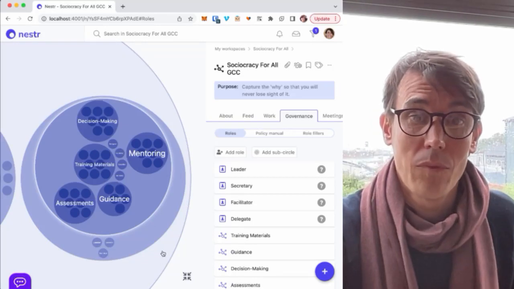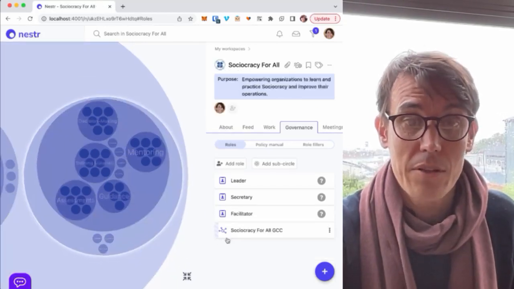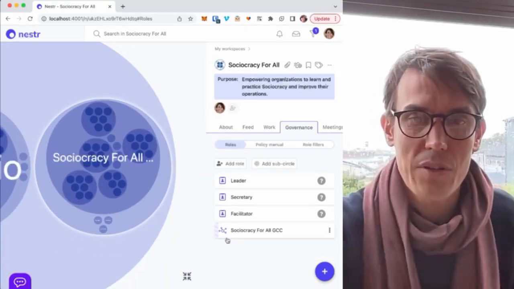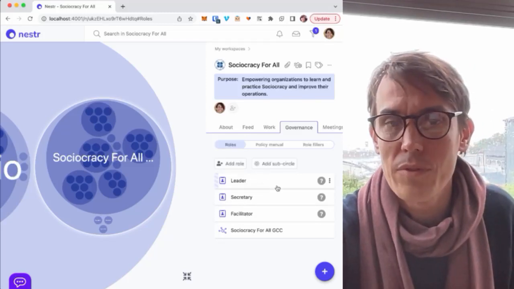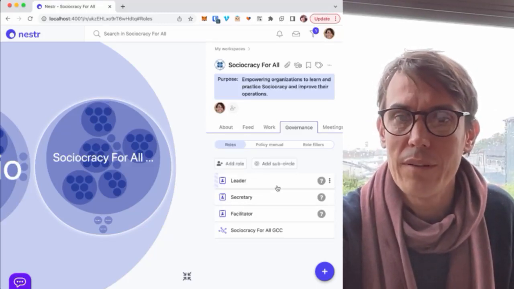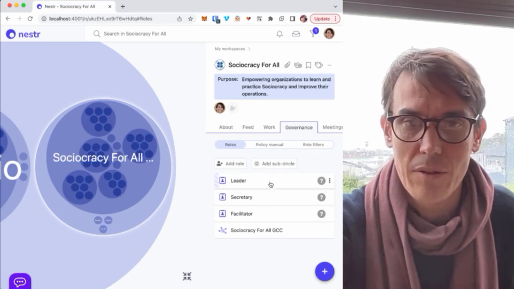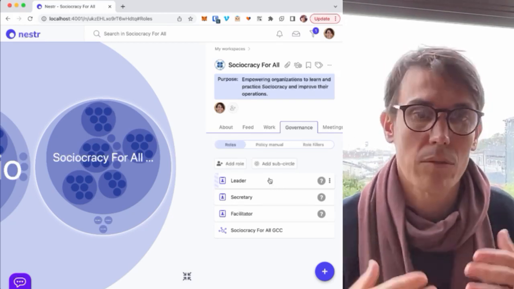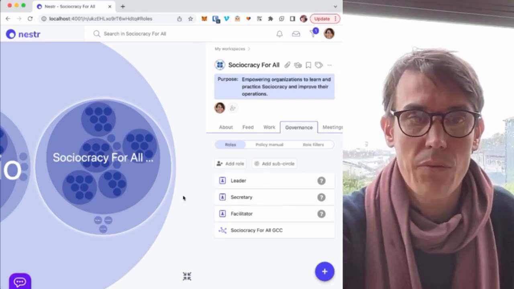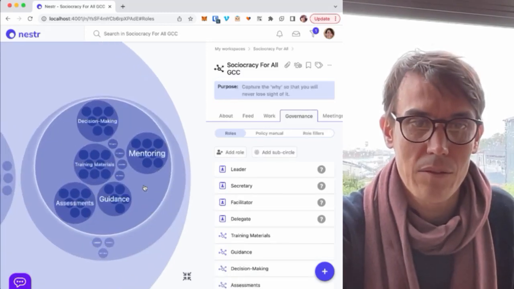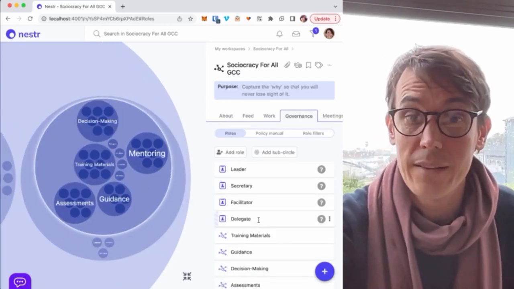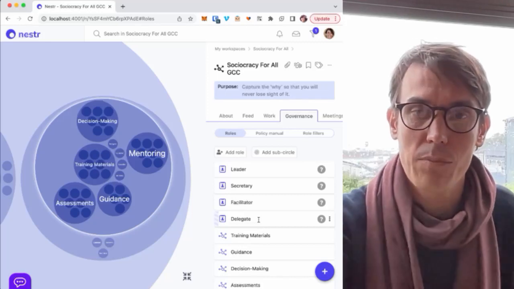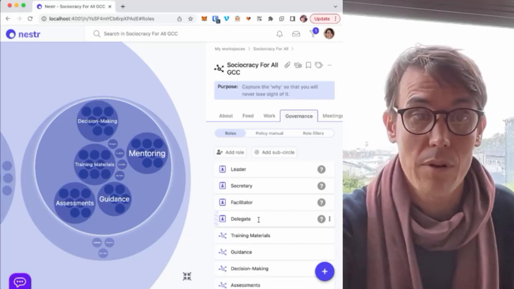So, for starters, it's created the entire organization with the roles that you might be familiar with within Sociocracy already. So there's the circle lead or leader, the secretary and facilitator. Inside the deeper circles, you also find the delegate. Nothing new there. That's probably already familiar if you're familiar with Sociocracy for All.